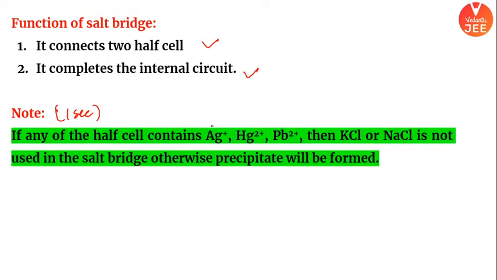By chance if your cell contains Ag plus, Hg plus 2 ion, Pb plus 2 ion, then KCl and NaCl are never taken as the salt in the salt bridge, because it can react with it and you will get a precipitation reaction. To avoid that, we'll never use these two salts. Okay, so it's a very good tip which you can understand, and the logic I have just now explained.